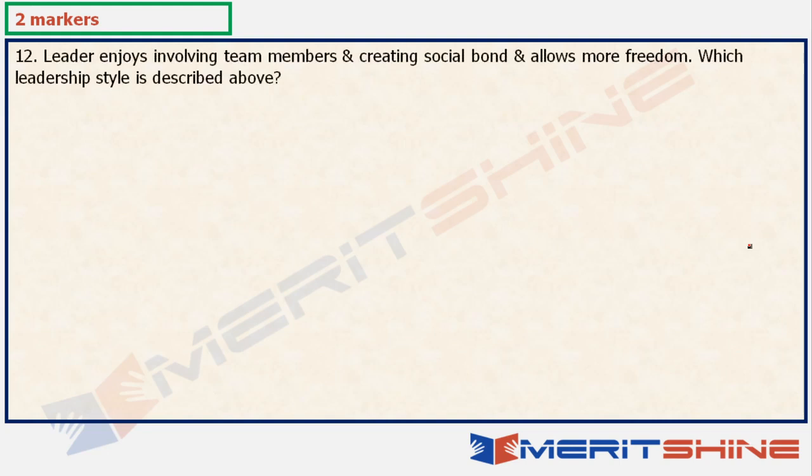Leader enjoys involving team members and creating social bond and allows more freedom. Which leadership style is described above? Again, this is a topic: leadership style, and the chapter is leadership. And obviously you will need options here because multiple options can be correct in this particular area. So you will need the options, whether the relevant option is there or not, you'll have to see it, right?